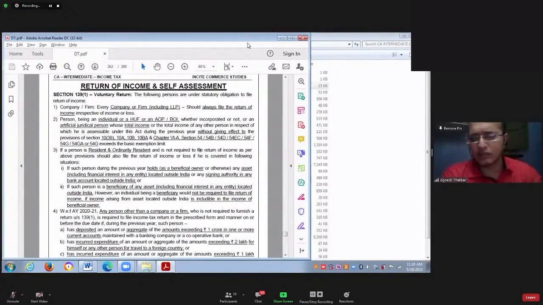In the assessment year, the assessee himself has to assess his own income and file the income tax return. That income tax return is called the return of income. So the assessee will do the self-assessment: he will ascertain his own income, ascertain his tax liability, and file his income tax return.